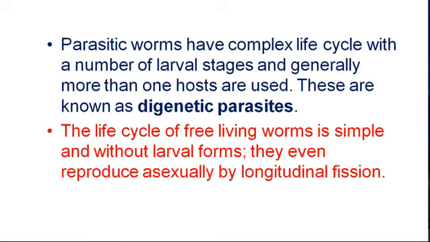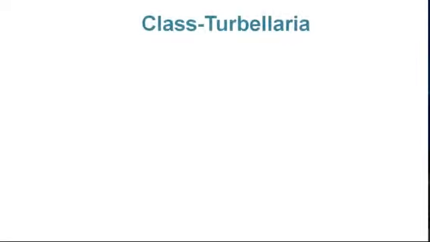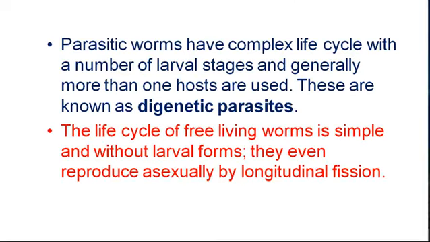When there are two hosts in the life cycle of a parasite, these are called digenetic parasites. The life cycle of free-living worm is simple and without larval forms. They even reproduce asexually.